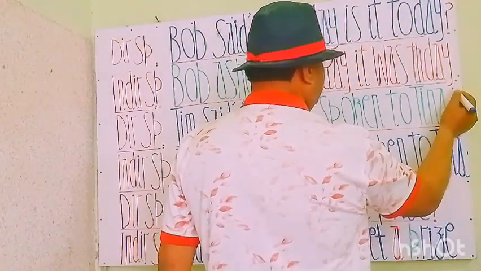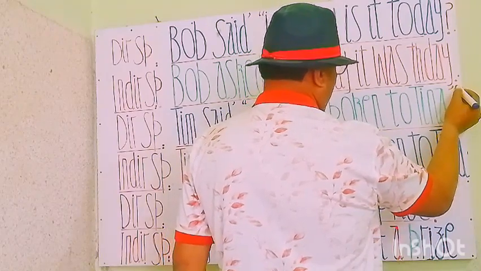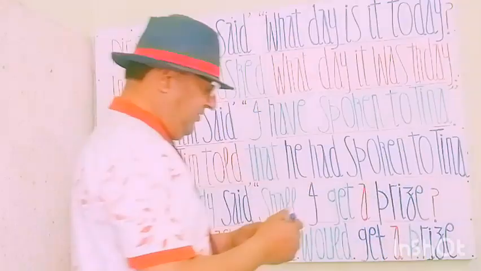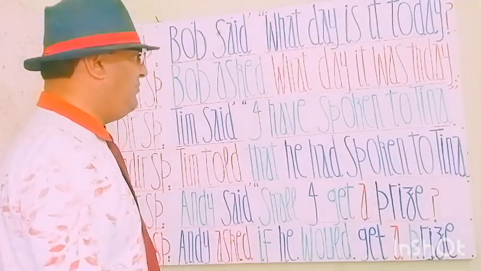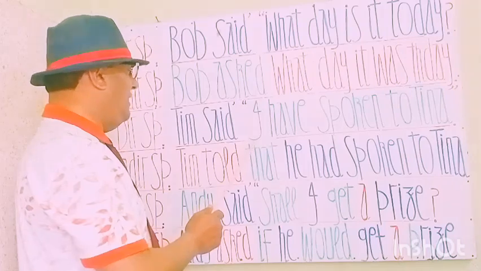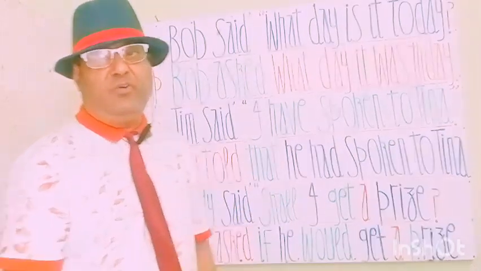Here commas are required because this is direct speech. Tim said, I have spoken to Tina. Tim ने कहा मैं टीना से बात कर चुका हूँ. This is a statement in two parts.